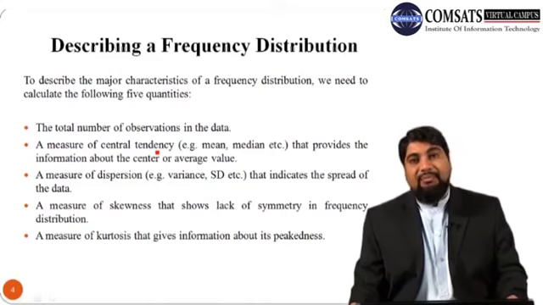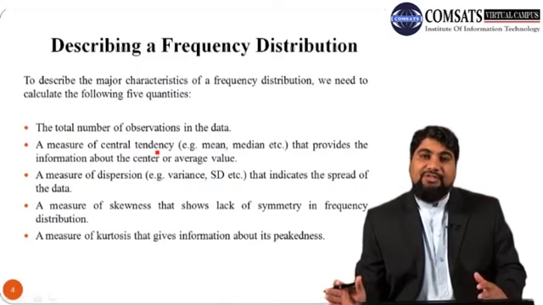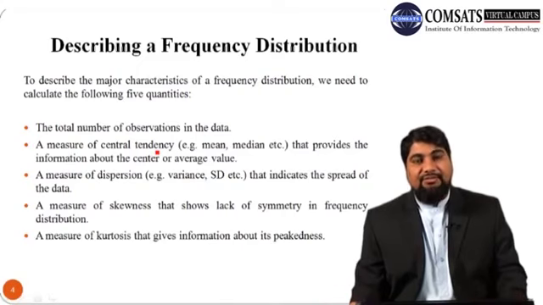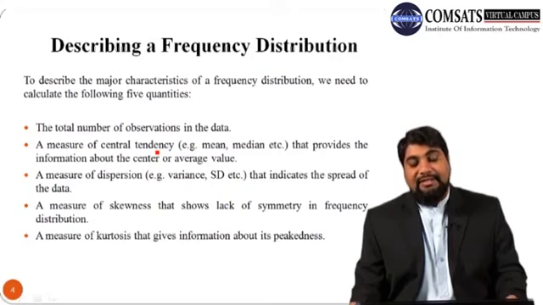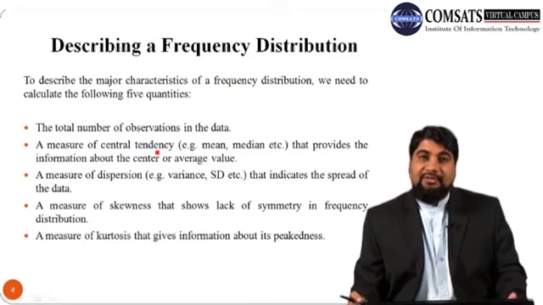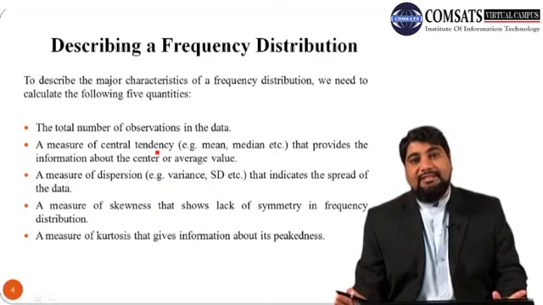And number 4, a measure of skewness that shows lack of symmetry in frequency distributions, whether the distribution is right skewed or left skewed, or if it is symmetric. And last one, number 5, is a measure of kurtosis that gives information about its peakedness. So we need to know these 5 quantities in order to describe the major characteristics of a frequency distribution.